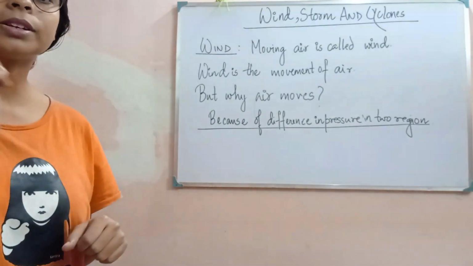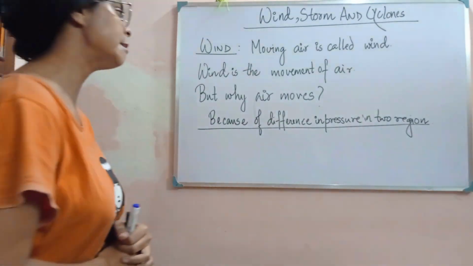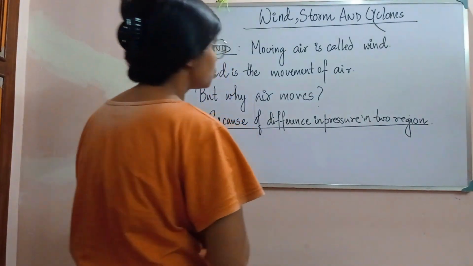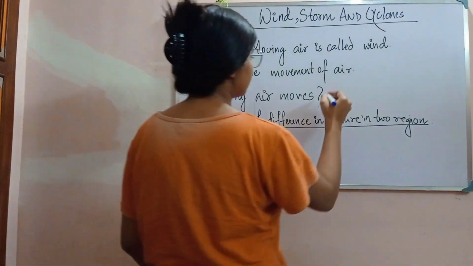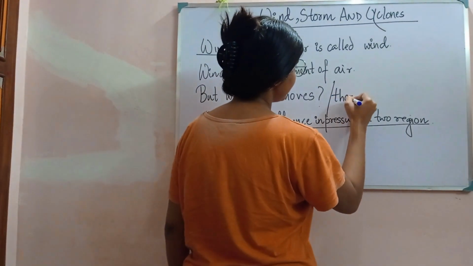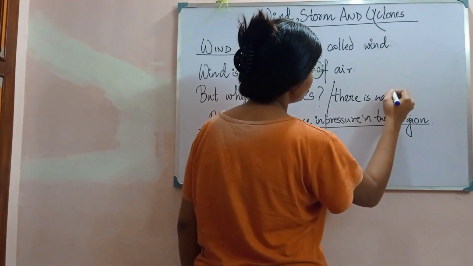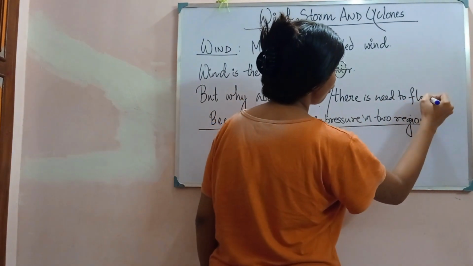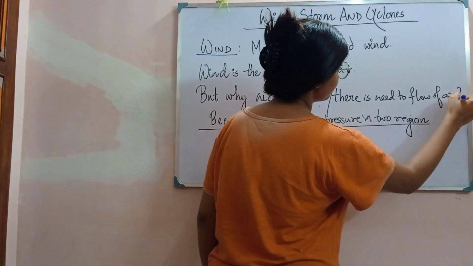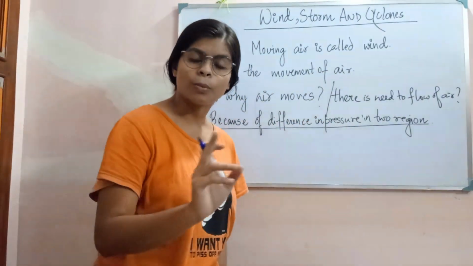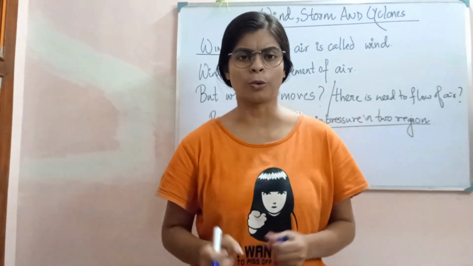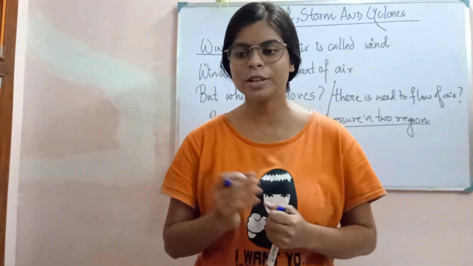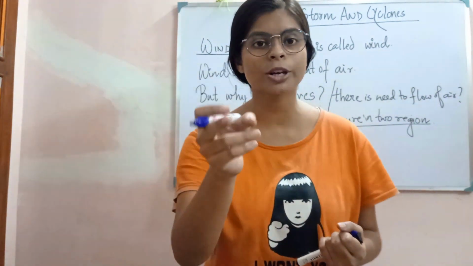But here is another question: why does air move? Why is there a need for air to flow? That is the biggest question. Just think, when water flows, when does it flow?